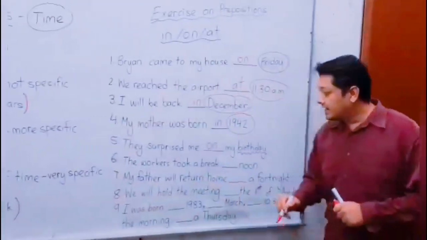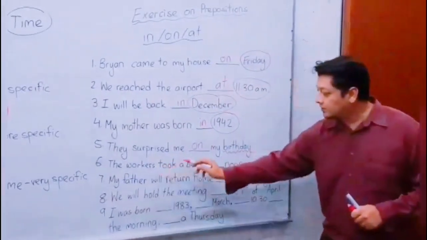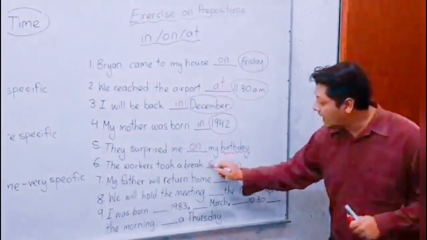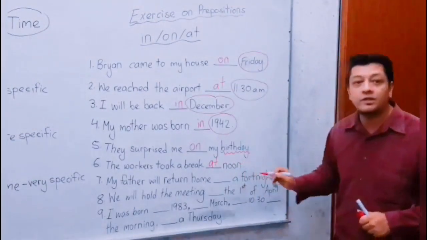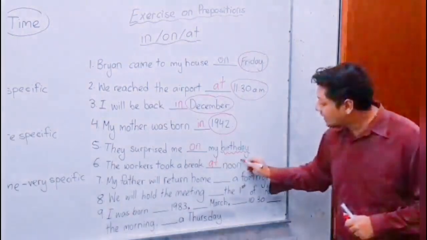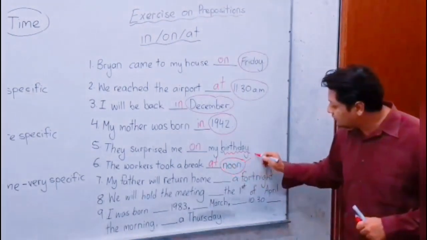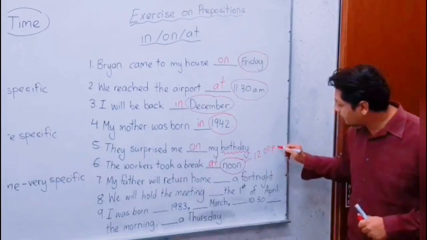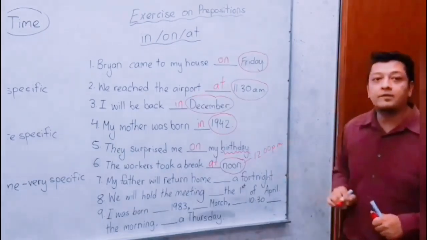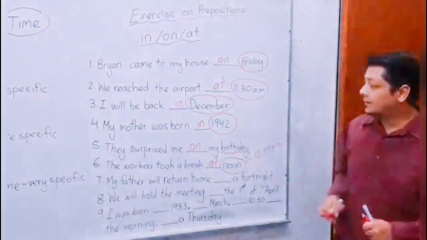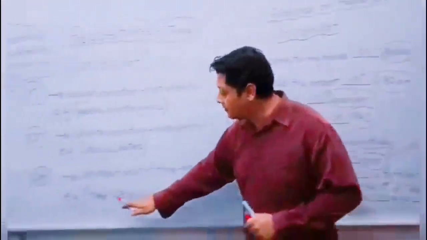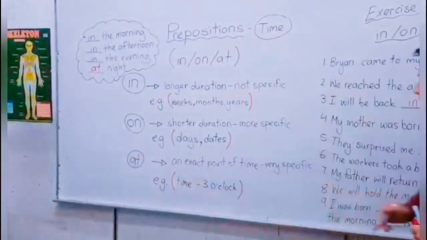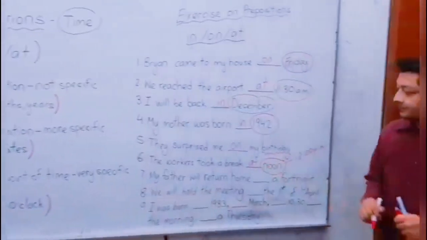Next, number 6: the workers took a break noon. What's the answer? At. Yes. Why at noon? This one is a bit more confusing for some. Noon means 12 p.m., so it is referring to a specific time. If you go back to time, 12 noon refers to a time, and therefore we use at.